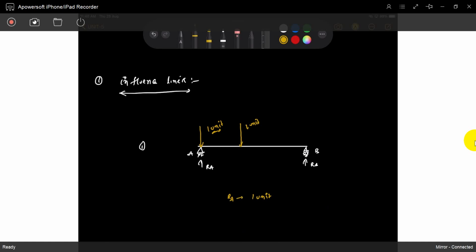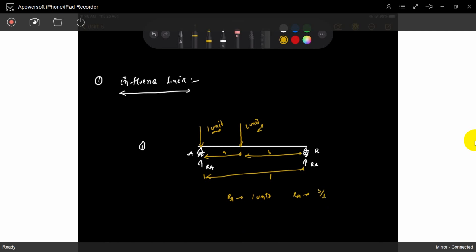RA is changing. How much is it? Based on the length: the total length is L. If the loading is here, at distance A from support A and B from support B, what is RA? RA is B by L, you already know.